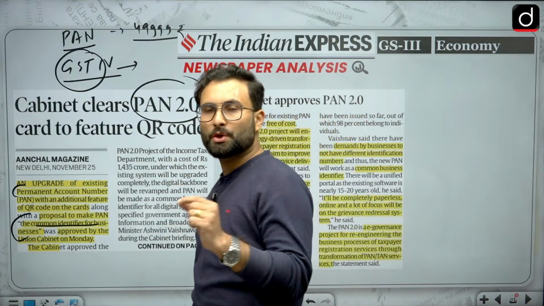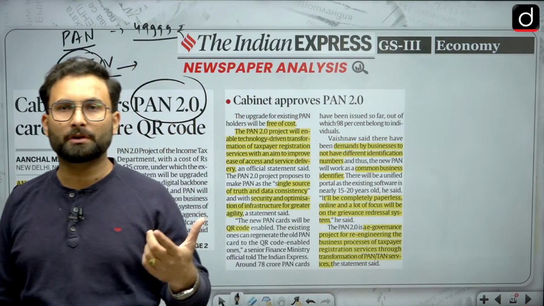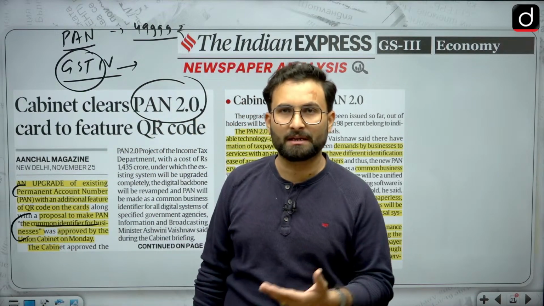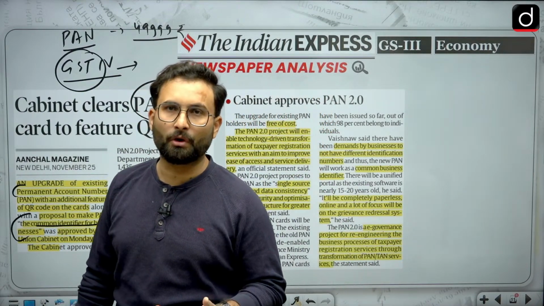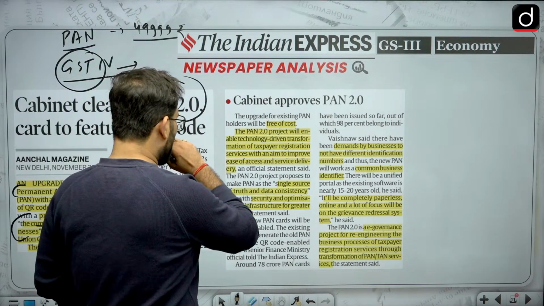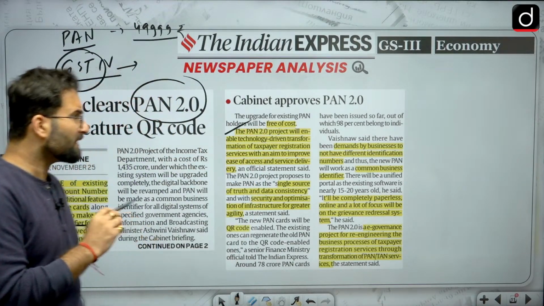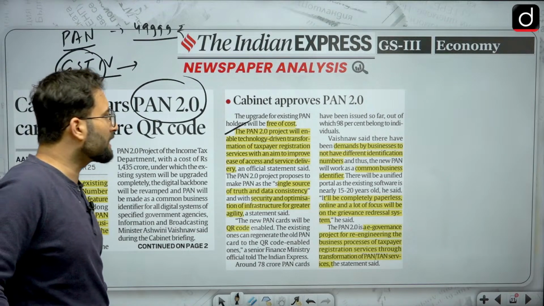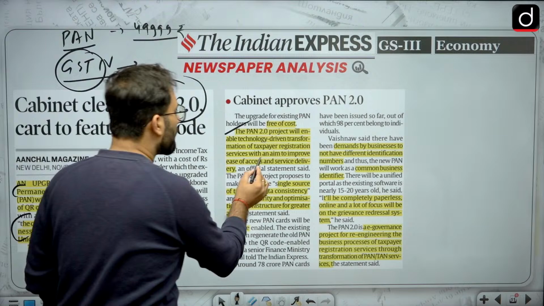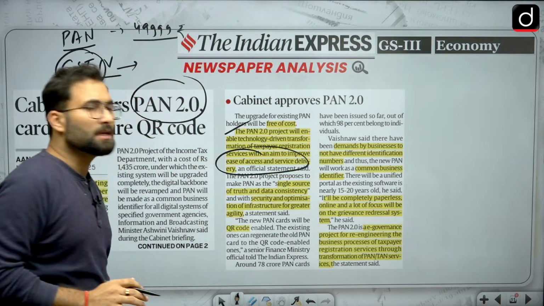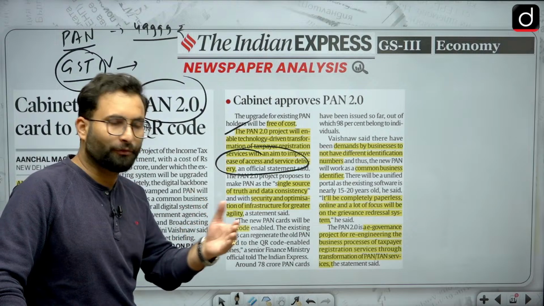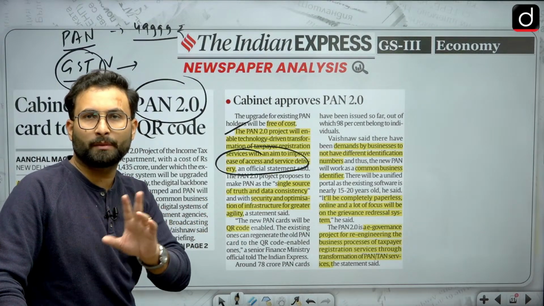Now they are using QR and they are saying that they will be providing online services. Those people who have the existing old regime PAN cards, that will be upgraded free of cost. All these things have been mentioned over here. The PAN 2.0 project will enable technology driven transformation of taxpayer registration services with an aim to improve the ease of access and service delivery. Basically they are trying to make the process easy. Instead of 3-4 different numbers, you have to remember only one number, that is your PAN card number.